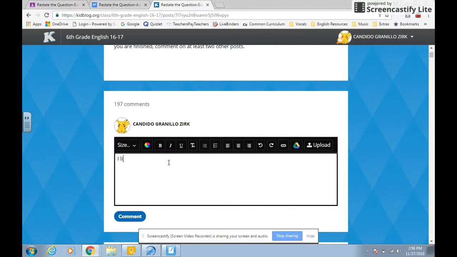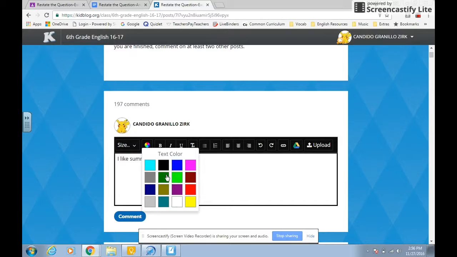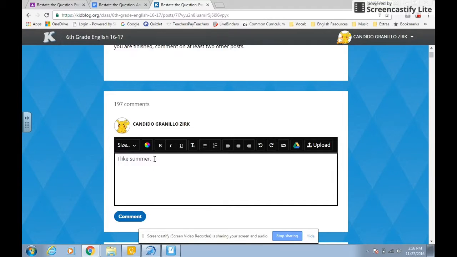So if I put something like, I like summer, it has nothing to do with our question here. But if this was my topic sentence and I restated my question, the next thing you're going to do is make it purple. So remember, you hold down the shift key and arrow key, and then click on this little color wheel, and then you're going to click on purple, because restating the question is our purple goal. Notice on KidBlog here, it's not as fancy as Google, so it doesn't highlight the text purple, but it will change the font purple, which is fine.